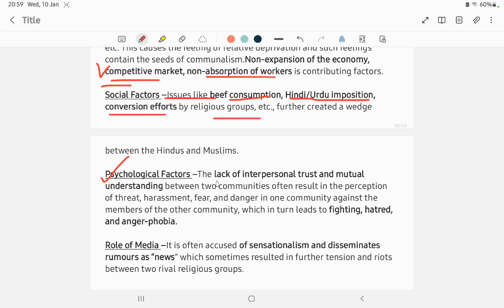Next, psychological factors. The lack of interpersonal trust and mutual understanding between the two communities often results in this. So there is no trust in each other. Because of this, communalism spreads. It leads to fighting, hatred, and phobia.